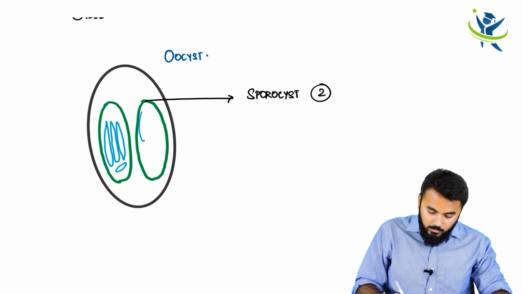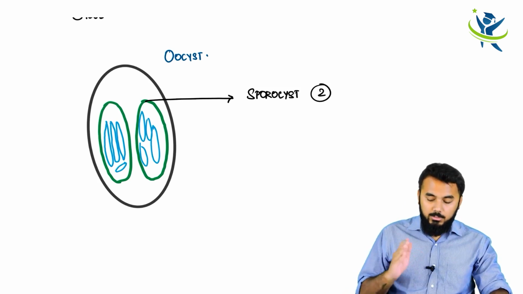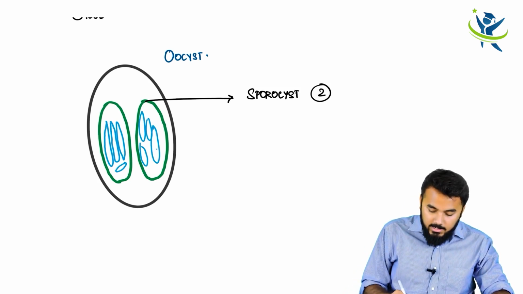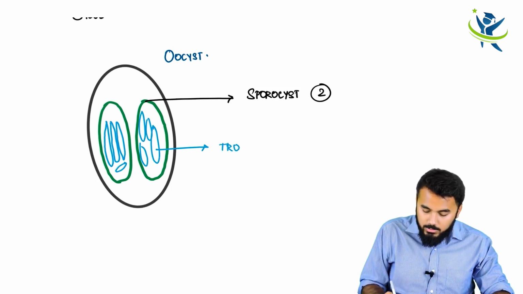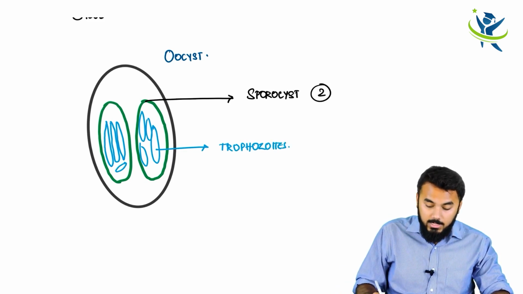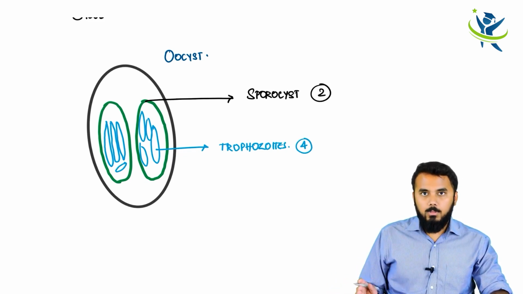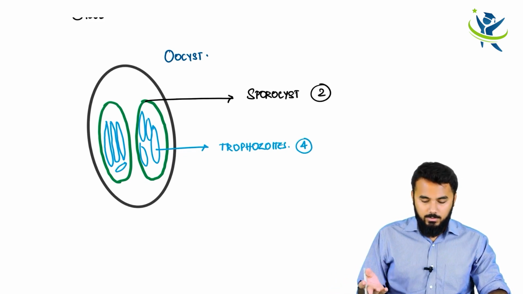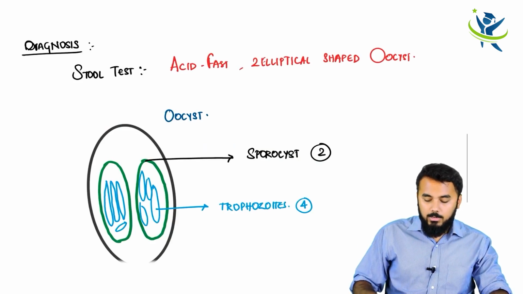These structures are called trophozoites. There are 4 trophozoites in each of them, completely 8 trophozoites.